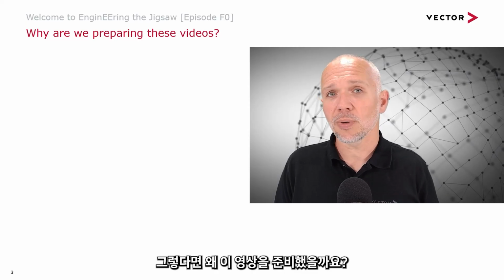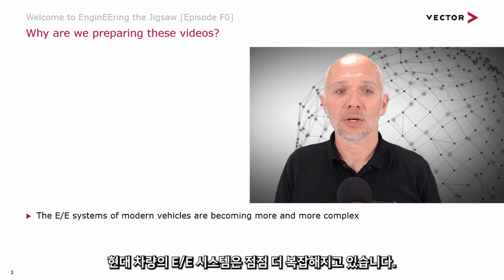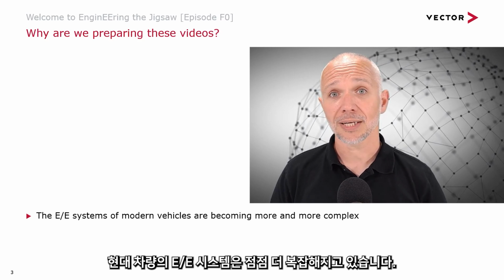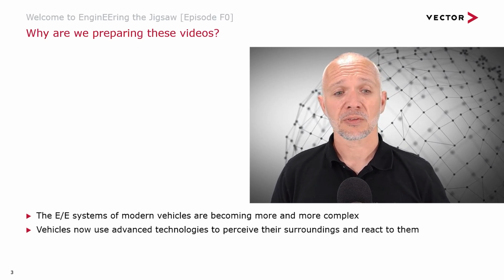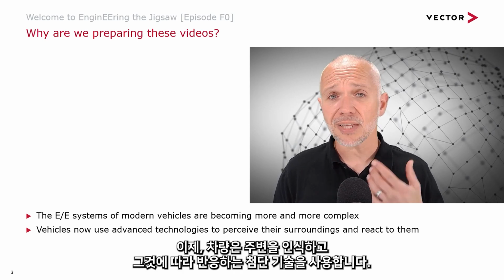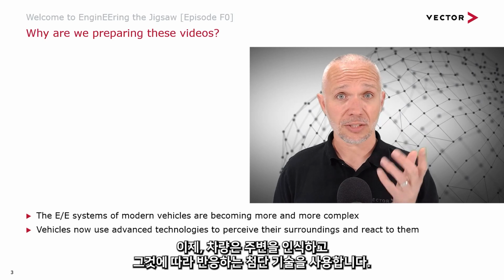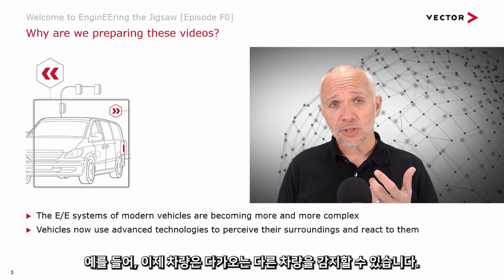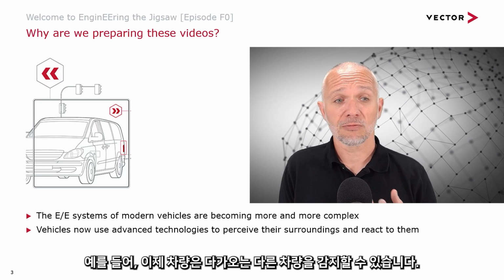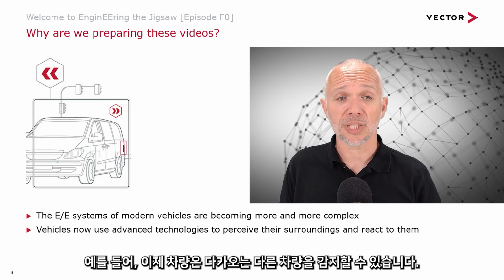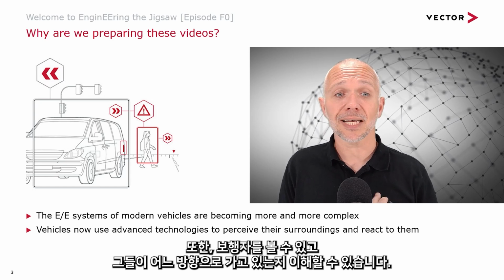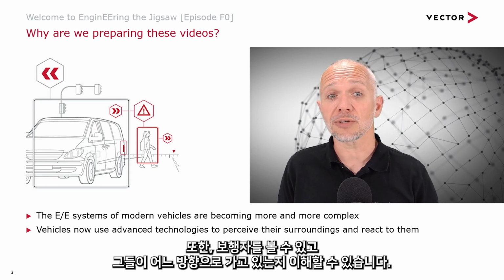So, why are we preparing these videos? Well, the EE systems in modern vehicles are becoming more and more complex. Vehicles are now starting to use advanced technologies to perceive their surroundings and react to them. So, for example, a vehicle will be able to detect other vehicles coming towards it. It will be able to see pedestrians and understand which way those pedestrians are moving.